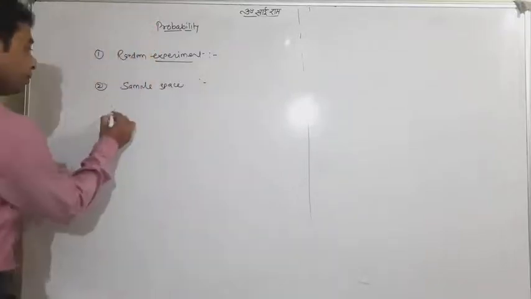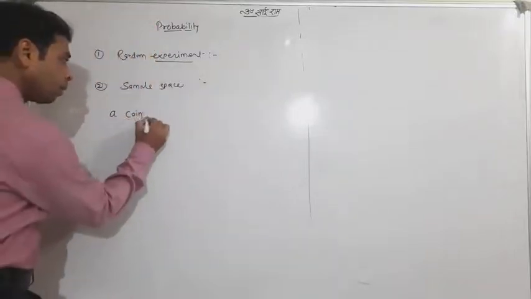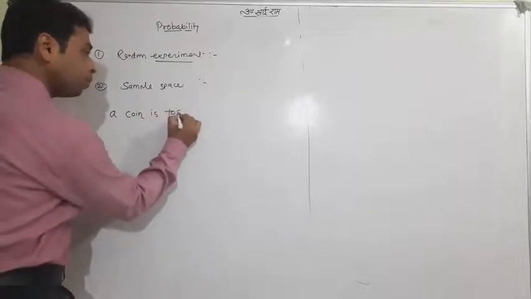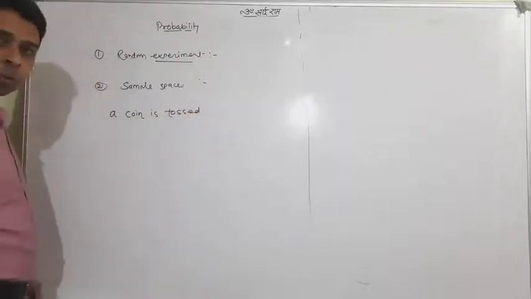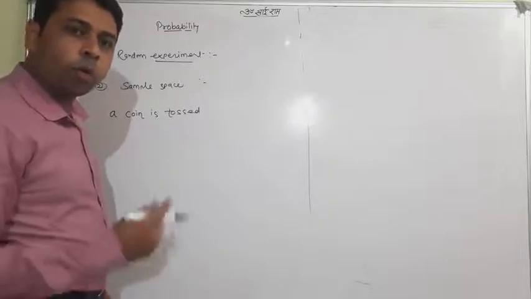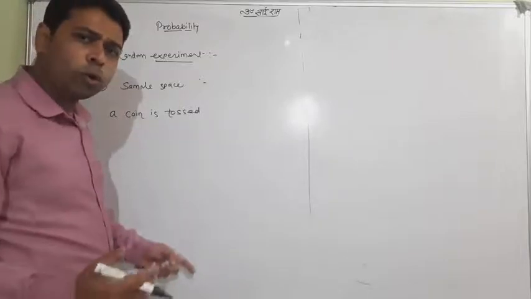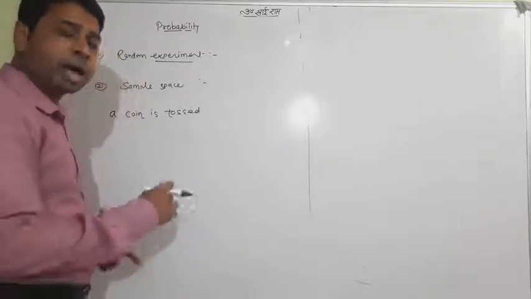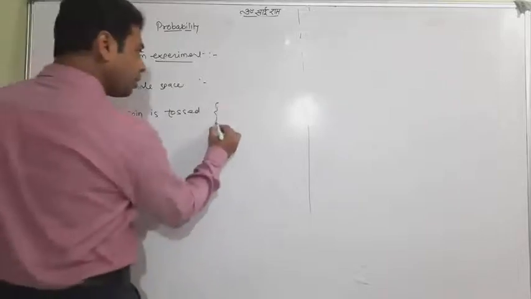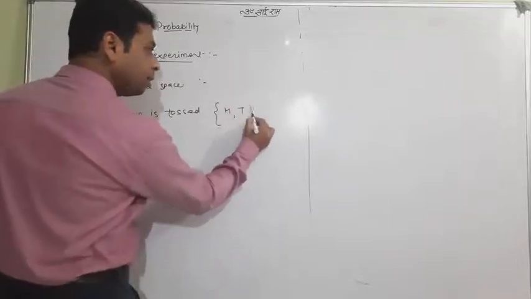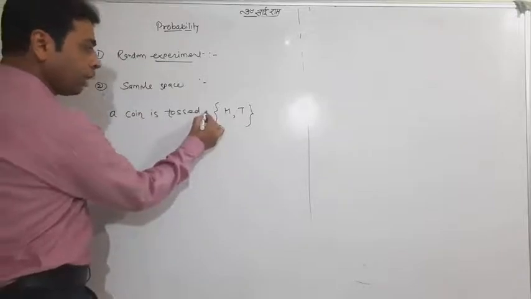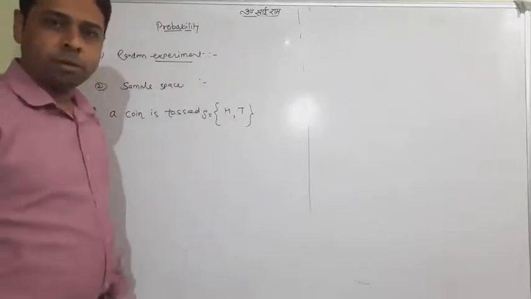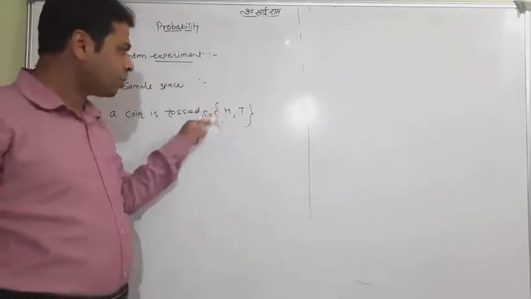Suppose a coin is tossed. What outcome will you get? All know, head or tail. So I will write {H, T}. That sample space is normally denoted by S.